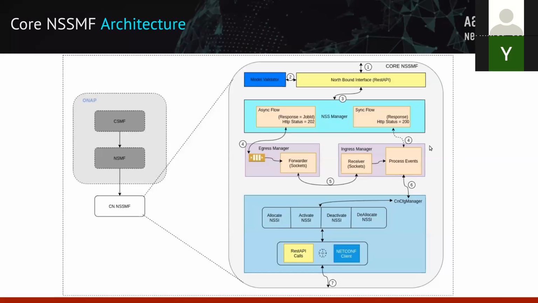Also, if you see, I have marked here, if somebody wants to do the synchronous flow, they can bypass the egress communication path, and from the synchronous flow you can directly talk to the process event, and you will directly end up at step number 6 here, right?